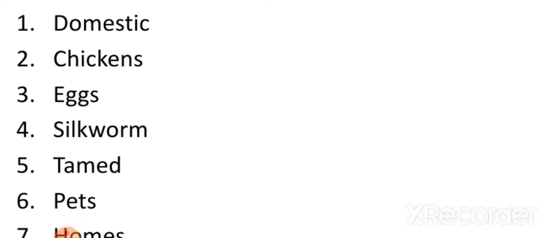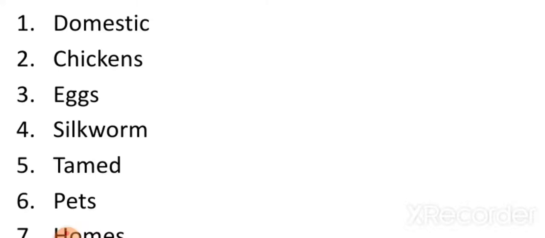Silk, worm, silkworm. What is silkworm? That insect which gives us silk. From silk we make silk sari, silk scarf. These all things are made from silk. But do you know which insect produces silk? The name of that insect is silkworm. It looks the same as an earthworm, but it provides us silk.